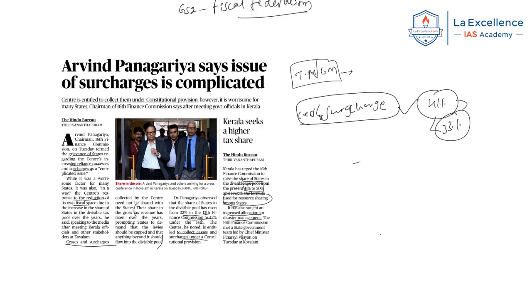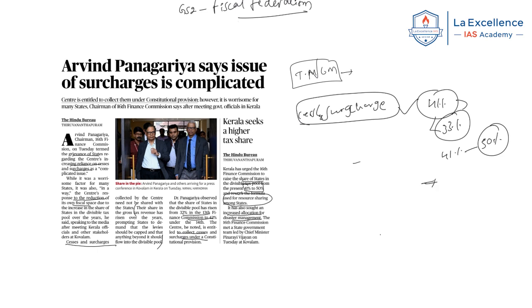Now, another argument put forth regarding the Finance Commission is that presently around 41% of the money is shared between the center and states. Now, the Kerala state government is saying that we need to increase this formula, that is, the present 41% to 50% of the gross tax revenue should be given to the state governments.